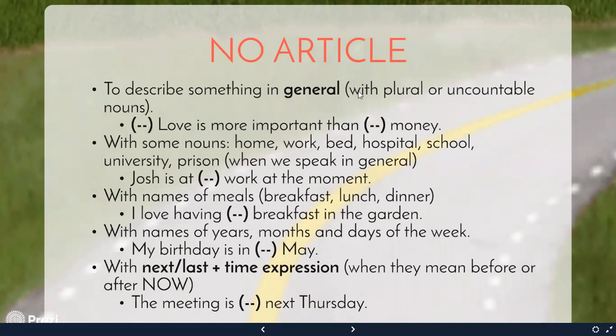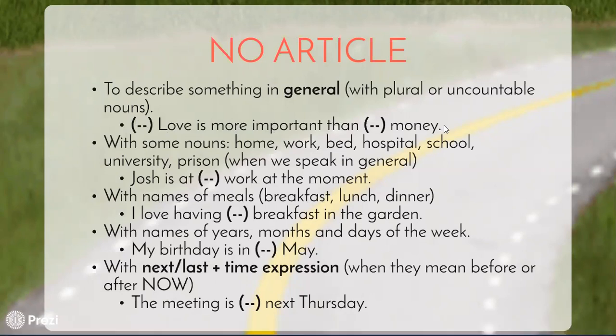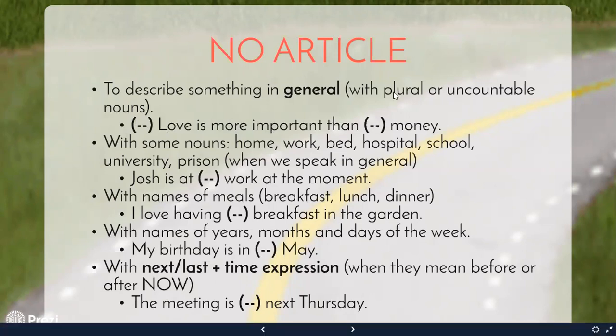In Spanish, we would say something like el amor es más importante que el dinero. I will use the definite article, el amor, el dinero. In English, love and money are uncountable nouns, and I don't use the. I don't say the love is more important than the money. I say nothing. Love is more important than money. It's a generalization.